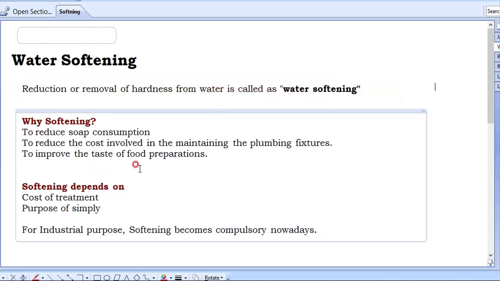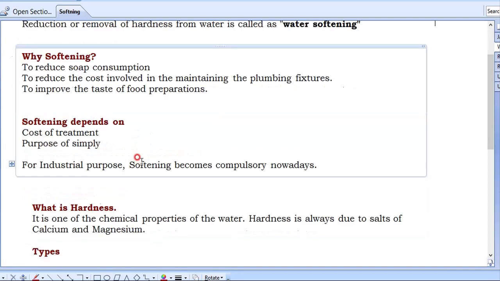Okay. Now, before this, we should understand why we need to do this softening. Because to reduce the soap consumption. If water is very hard, then it will consume a lot of soap, and there won't be any foam production. Therefore, we need to make water soft so that the soap consumption can be reduced.